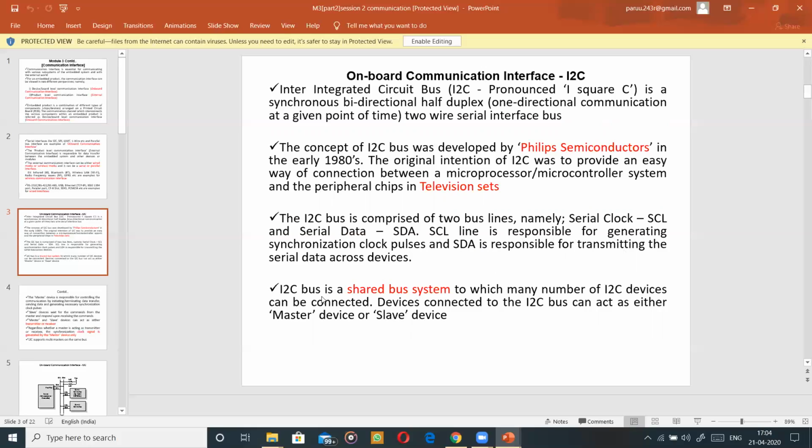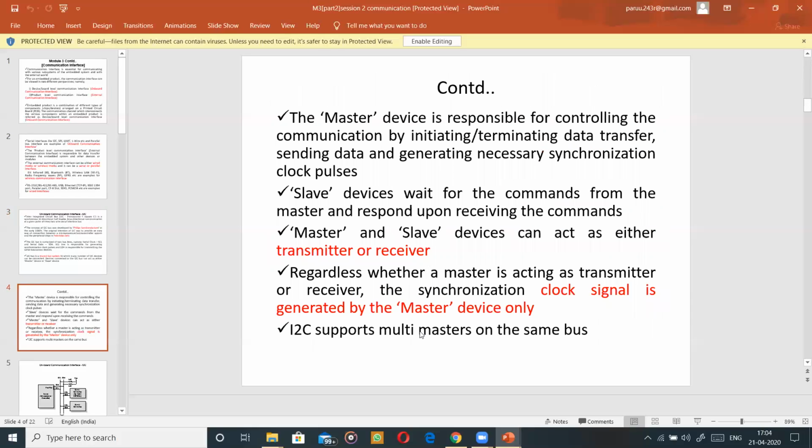Now, the I2C bus is a shared bus system to which many I2C devices can be connected. We will see that. Devices connected to the I2C can either act as a master or a slave. It can either become a master or it can become a slave. You have to keep one thing in mind: I2C is a communication interface. It's an interface. So let's go to the next slide.